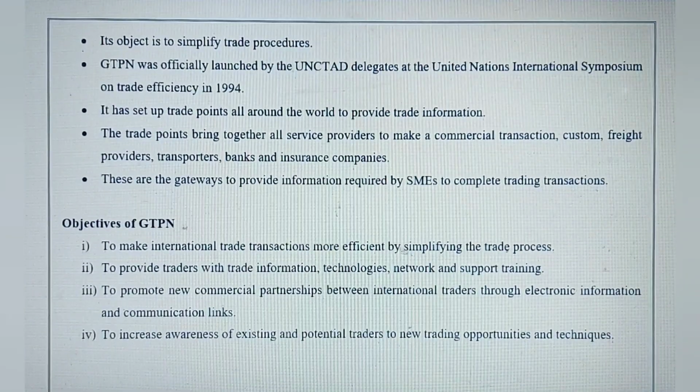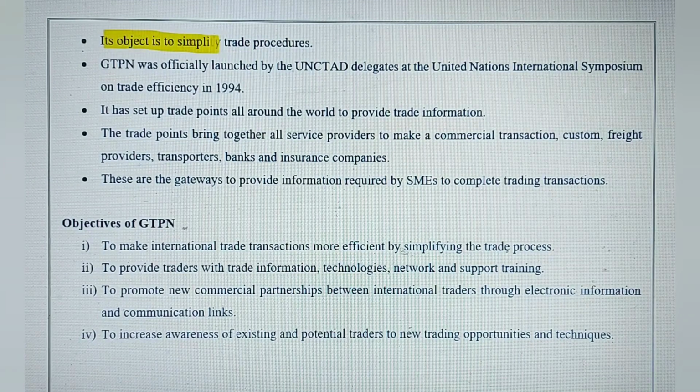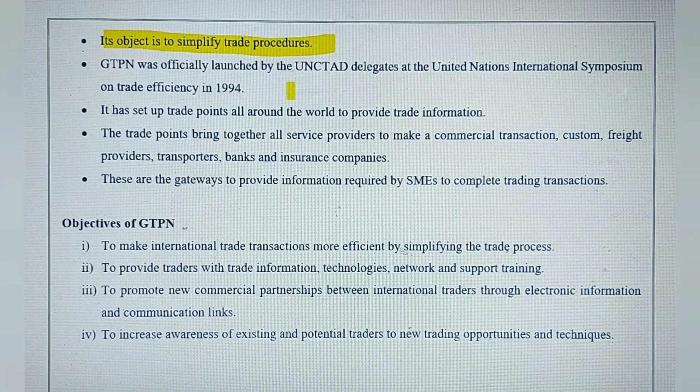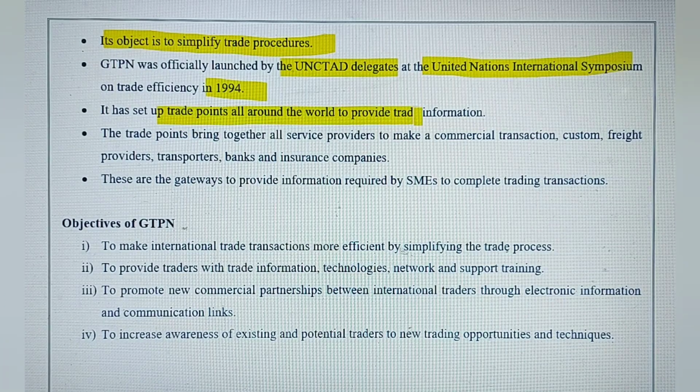Its objective is to simplify the trade procedure, like the inquiries, the quotations, the movement of goods. It was launched by UNCTAD at the UN International Conference in 1994, and it has trade points all over the world to provide information about this.